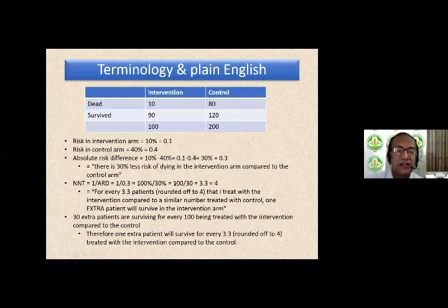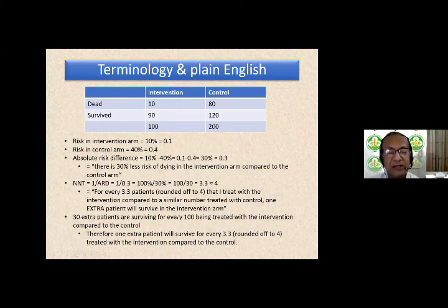So you had seen that for number needed to treat, I showed you 100 by 30, right? 100 by 30 meant what? That 30 extra patients are surviving for every 100 being treated with the intervention compared to the control. So even from there we can easily surmise that 1 extra patient will survive for every 3.3 treated with the intervention compared to control.